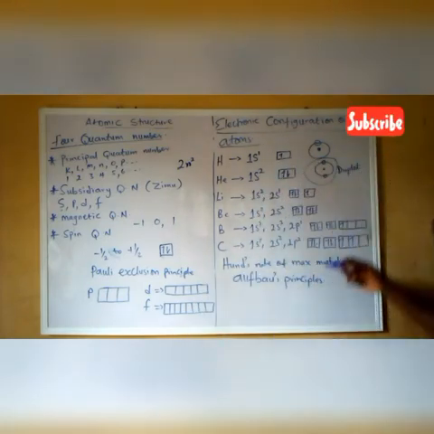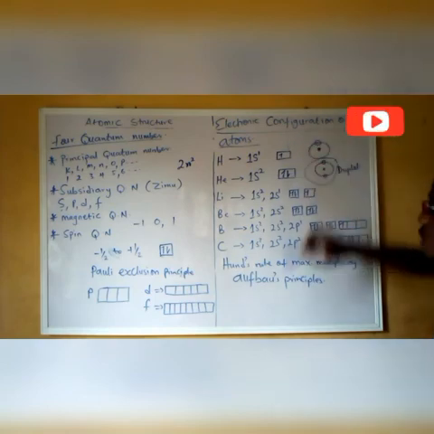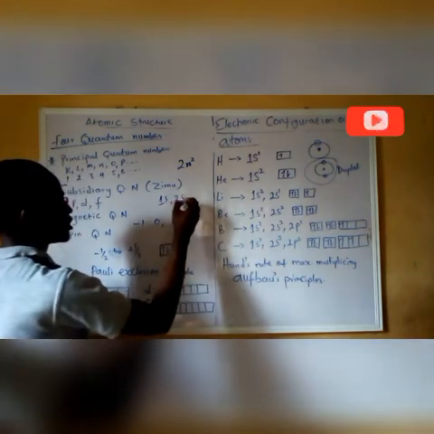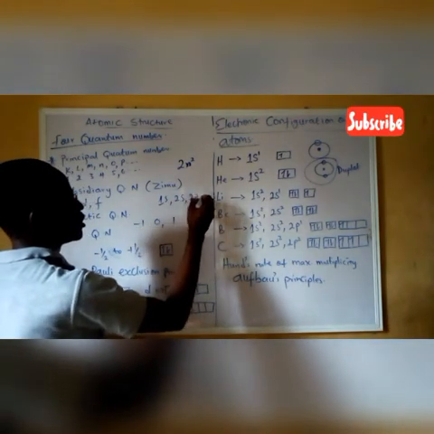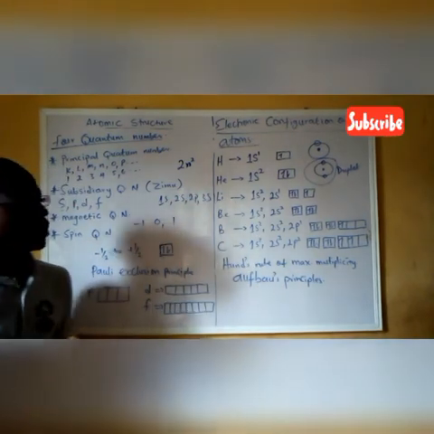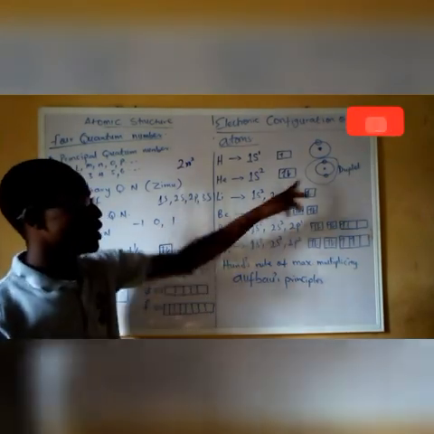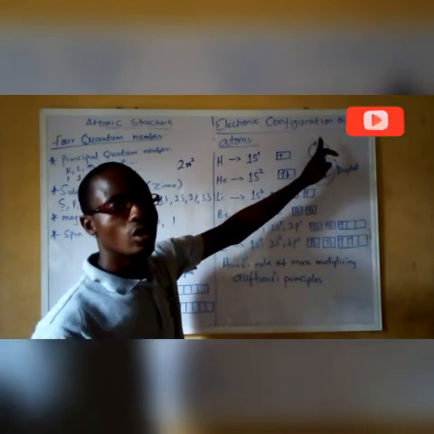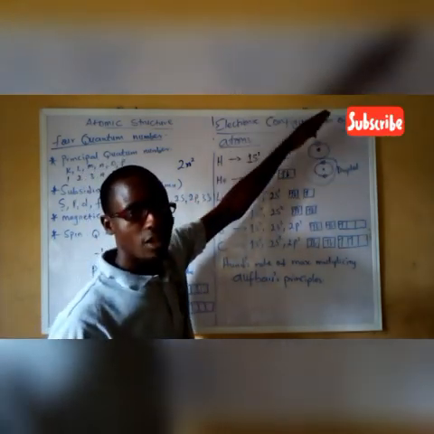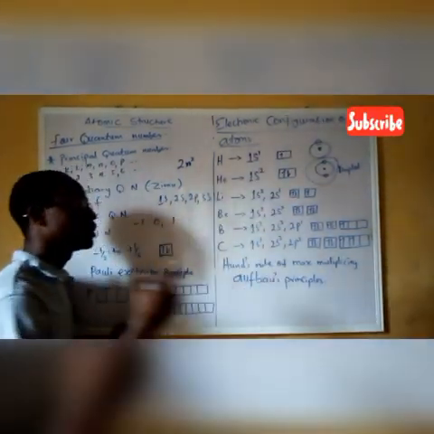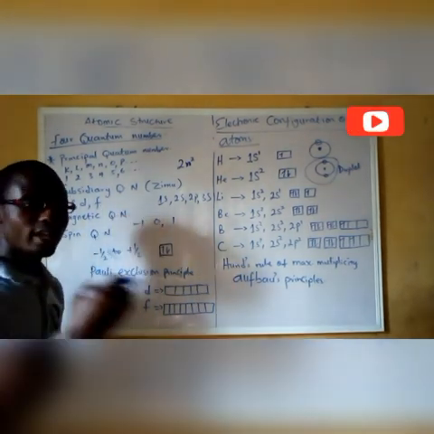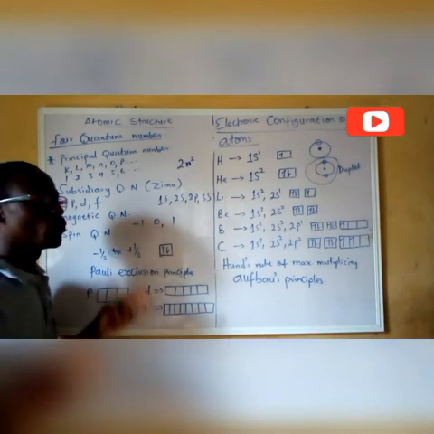So that is why you have to fill in 1s. That is why the arrangement 1s, 2s, 2p, 3s comes in, because going to the energy levels, 1 has the lowest, 2 is lower than that of 3. So electron must occupy the lower energy levels firstly before going to the higher ones.